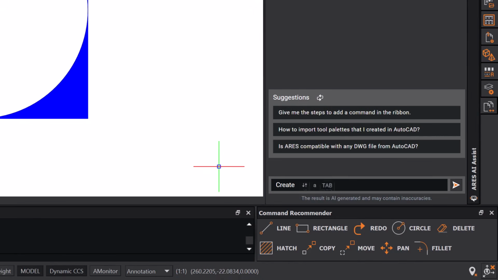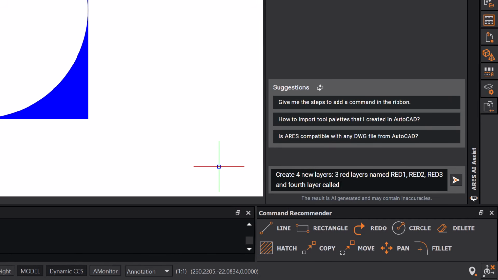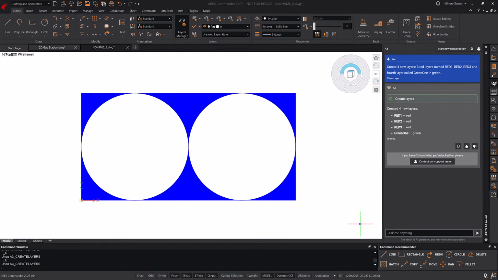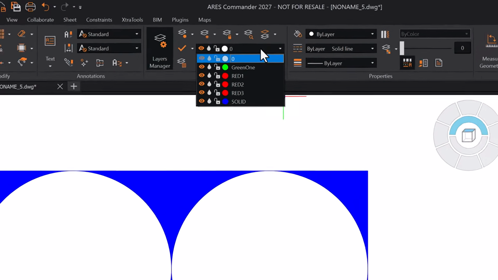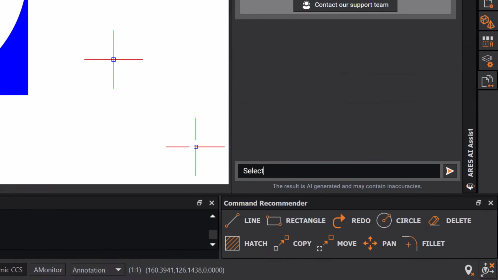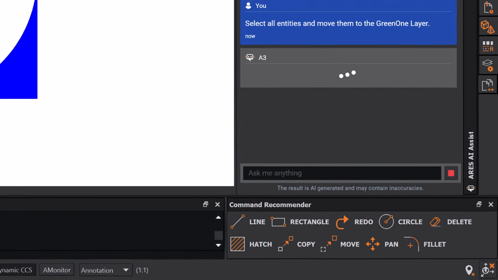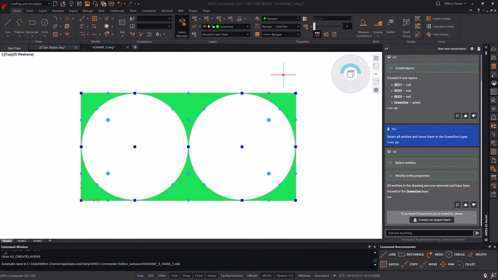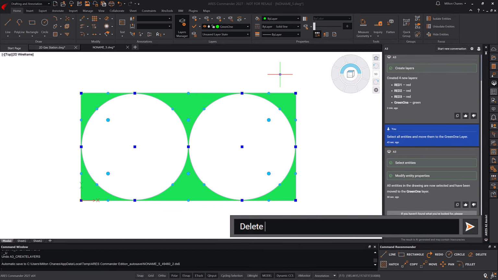First, we ask it to create 4 new layers, 3 red layers named Red 1, Red 2, and Red 3, and a 4th layer called Green 1 in green. Here we can see what it has done. Let's take a closer look and verify it. Next, we ask it to select all entities in the drawing and move them to the Green 1 layer. Finally, we ask it to delete all red layers in the drawing.